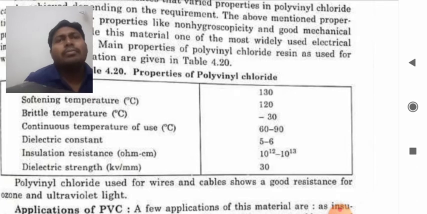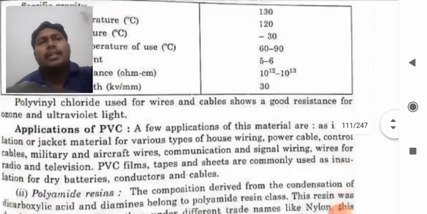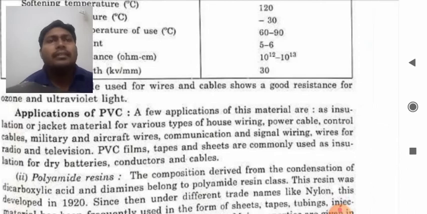So what are the applications of PVC now? Some of the applications are insulation or jacket material for various types of house wiring, power cables, control cables, military aircraft wires, communication and signal wiring. Wires for radio and television, PVC film, tapes and sheets are commonly used in insulation for dry batteries, conductors and cables. So there are varieties of applications of this PVC.